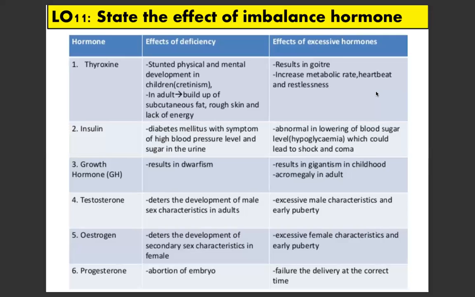Yang number 4 and number 5 you all boleh baca sendiri. Yang number 6, okay, number 6 iaitu progesterone. Kalau kurang dia boleh menyebabkan miscarriage ataupun kalau berlebihan, dia juga kesan dia tu menyebabkan failure to delivery at the correct time. Itu ada kaitan dengan progesterone level.